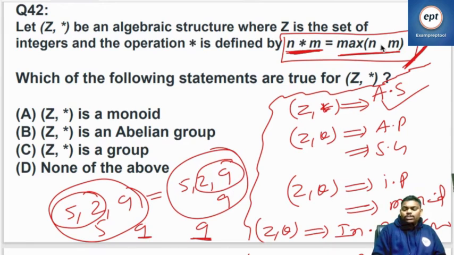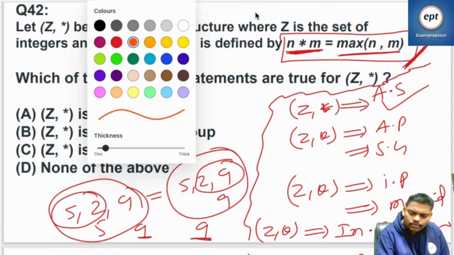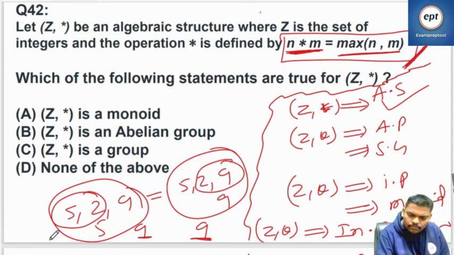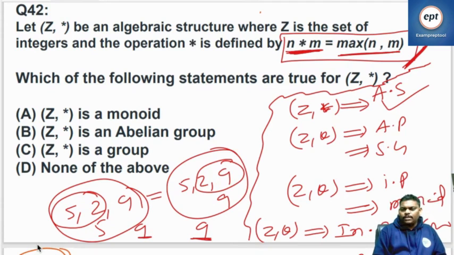Associative property means comparing neighbors. Take the neighbors 5 and 2, and with that answer do 5 and 9. Or take 2 and 9, and with that answer do 5 and 9. So in my opinion, the associative property is satisfied. It is a semigroup. (Z, *) is a semigroup till now.